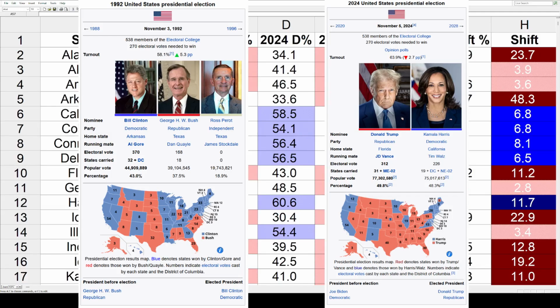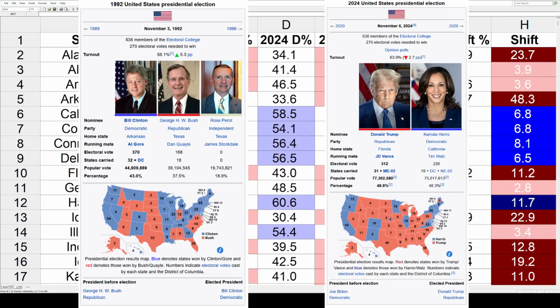Then in 2024, the election we've become so familiar with, we've got Donald Trump winning it with 312 electoral votes. He carried 31 states plus Maine second. He finished just under a majority of the vote. He got 49.8%. Kamala Harris finished in second with 226. She carried 19 states plus D.C. and Nebraska second, and that comes out to a vote share of 48.3%.